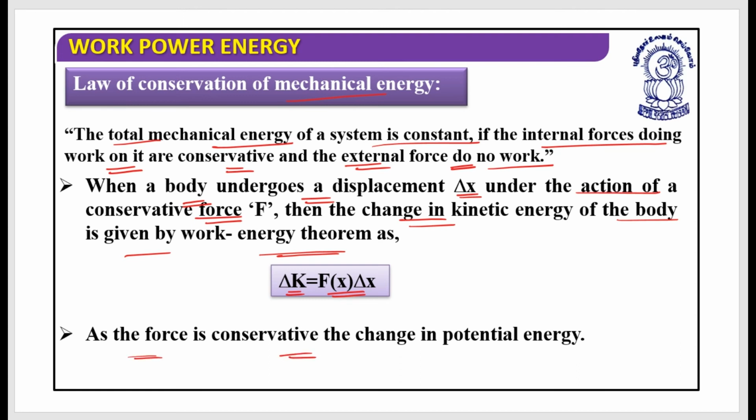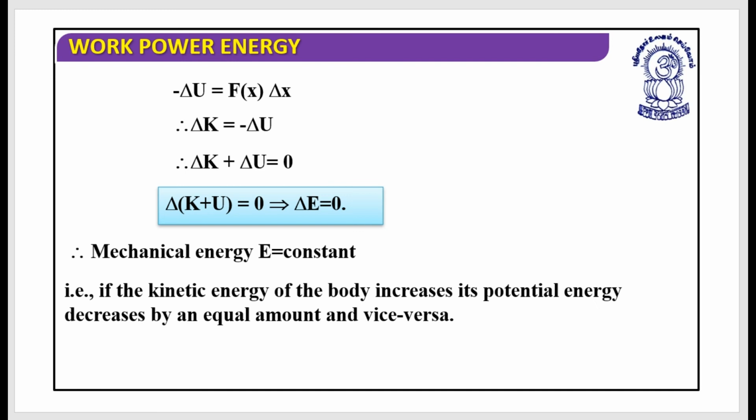As the force is conservative, the change in the potential energy can be written as minus delta U, which should be equal to Fx into delta x. So in the first relation we have Fx delta x equal to the change in kinetic energy. This was the relation we discussed in the previous slide. In this slide we have the relation that Fx delta x is equal to the negative of the change in potential energy. If I equate these, the total work done equals the change in kinetic energy, which equals the negative of the change in potential energy.